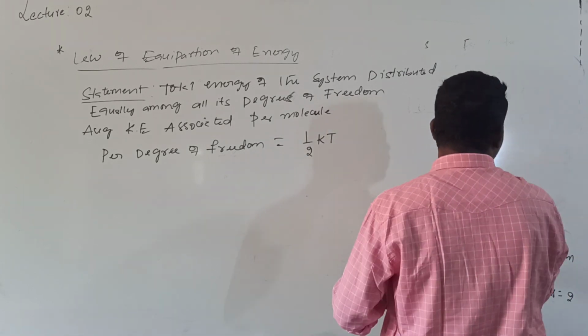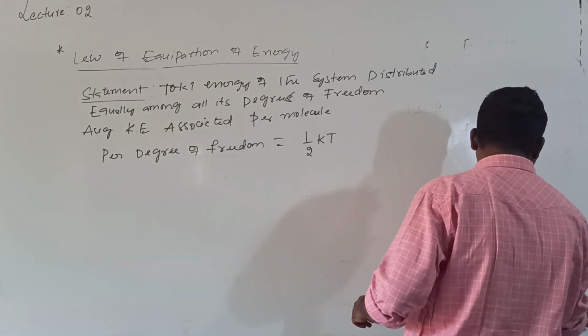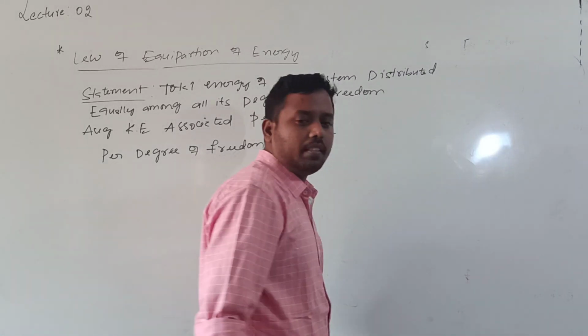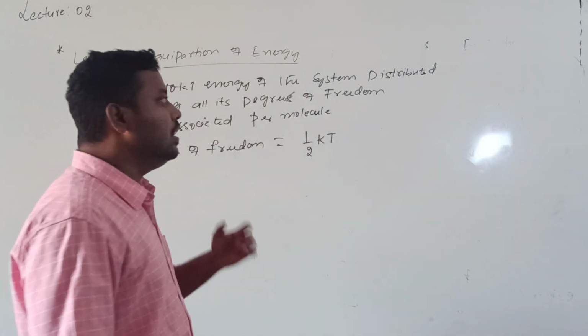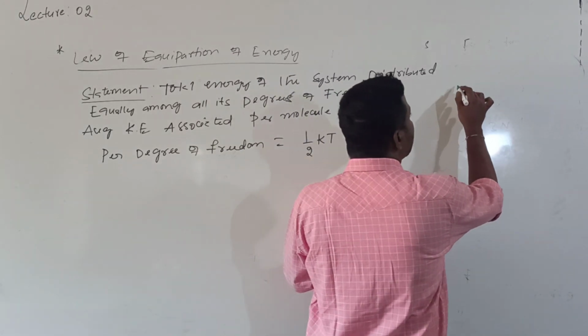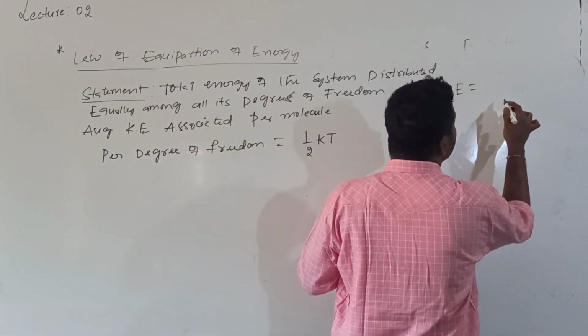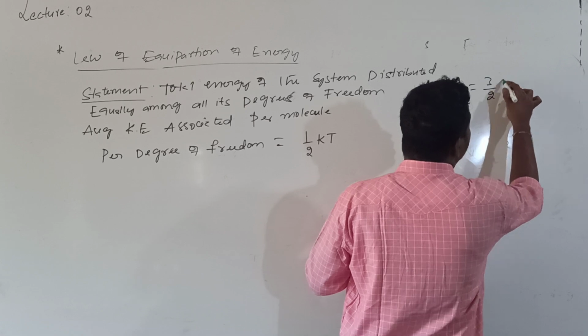For example, last class we discussed the formula for translational kinetic energy, which is E equal to 3/2 K T.